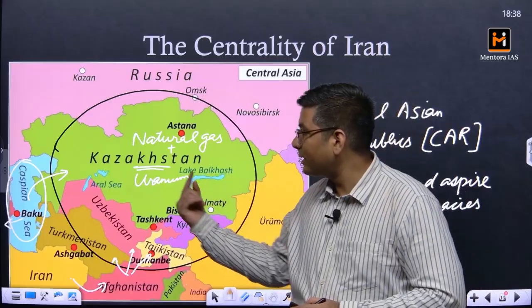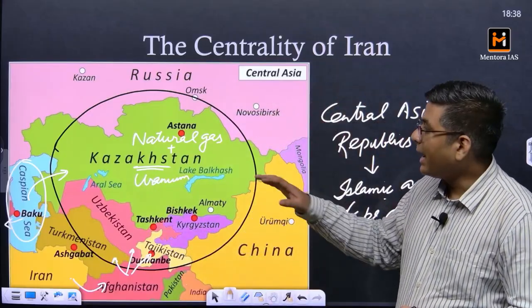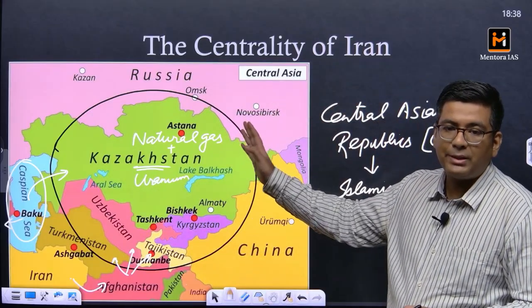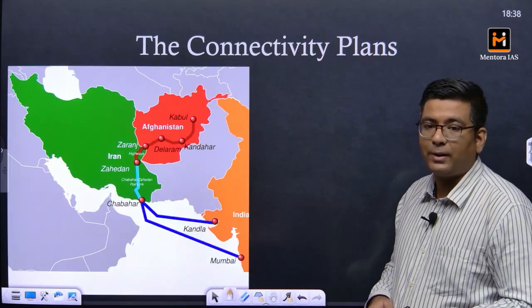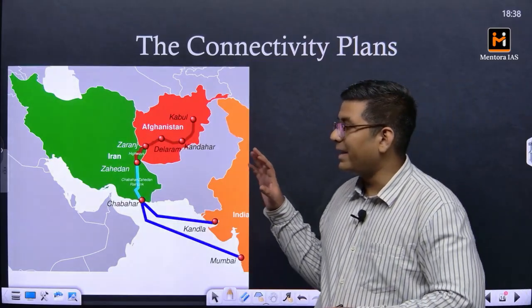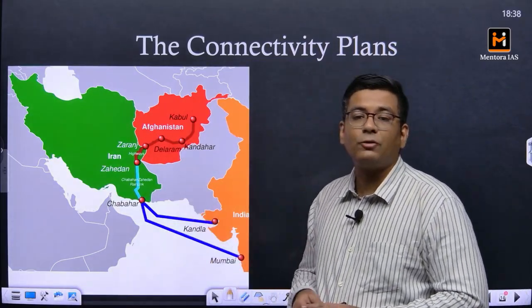So this is something from which we can reach Kazakhstan, and subsequently we will also be using this. We'll be seeing how we are using it for Russia as well. So that is why there are connectivity plans in this particular region for India.